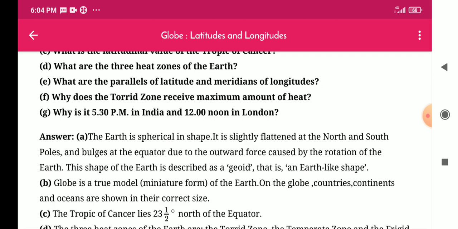It is slightly flattened at the North and South Poles and bulged at the equator due to the outward force caused by the rotation of the earth. This shape of the earth is described as a geoid, that is, an earth-like shape.